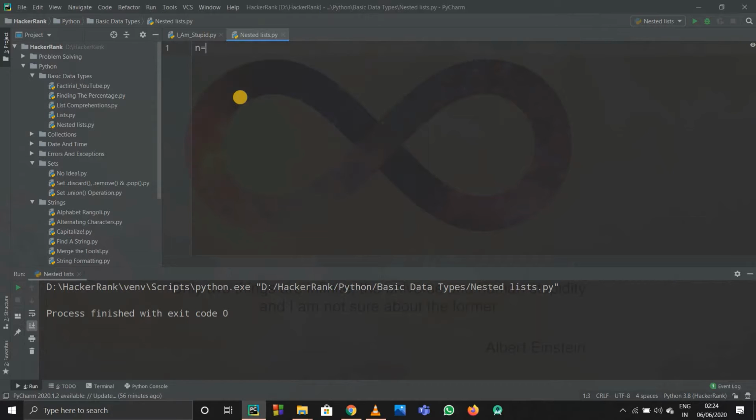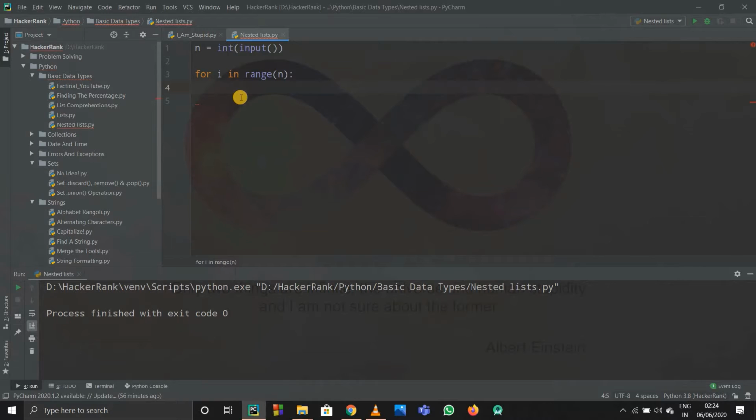First of all, they're telling us to take the input of n, that is the number of students. So I took n as my input, and after that I have to use a for loop. So I'll simply use a for loop for taking the record of the marks. So I'll just write for i in range, up to n, actually, yeah, up to n.